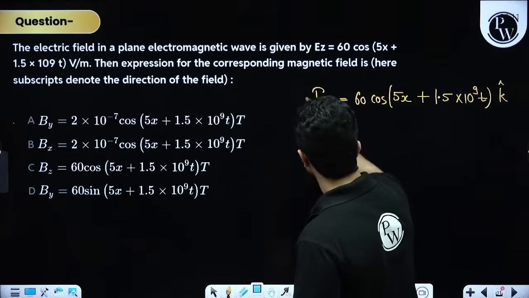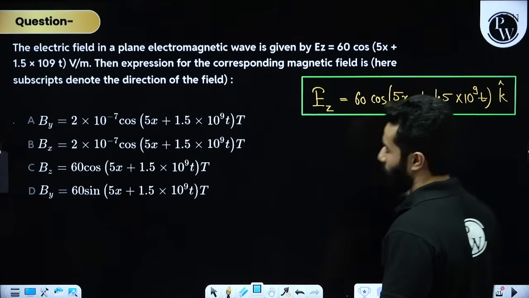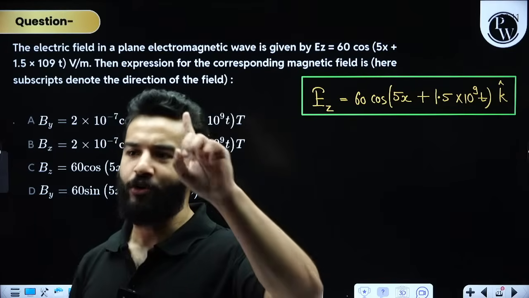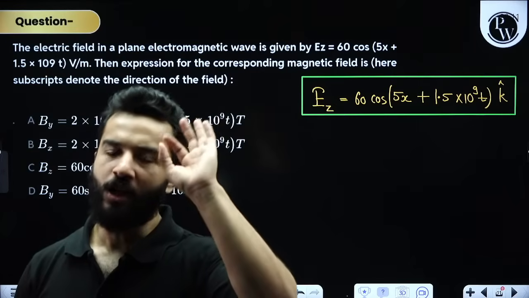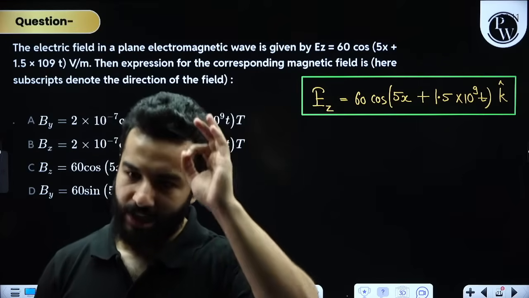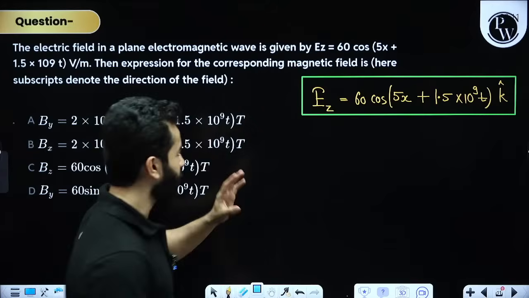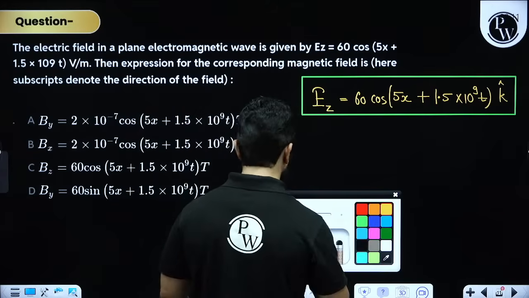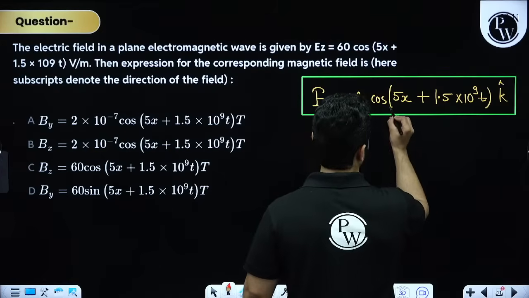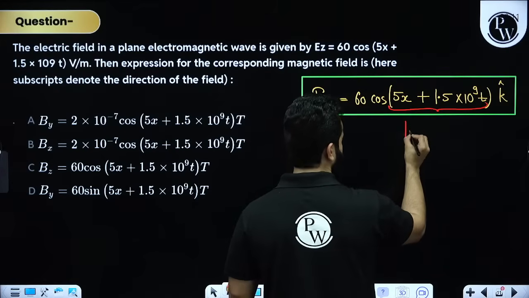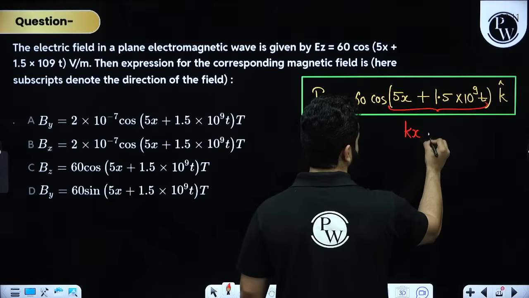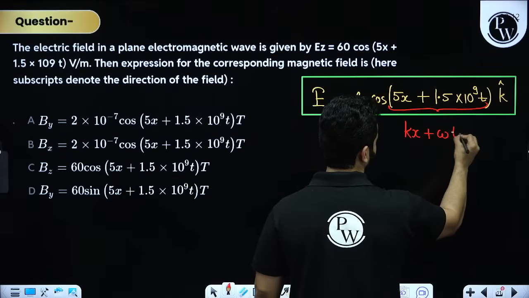Now you only require one field, either electric field or magnetic field, to know in which direction the electromagnetic wave is traveling, right? Like for example, this is 5x plus omega t. What is this, my dear friend? This is actually kx plus omega t, right?